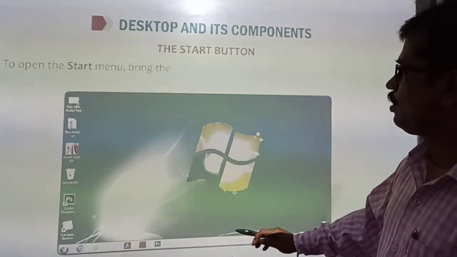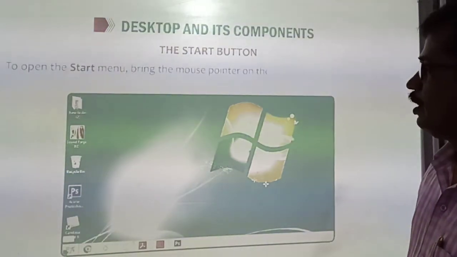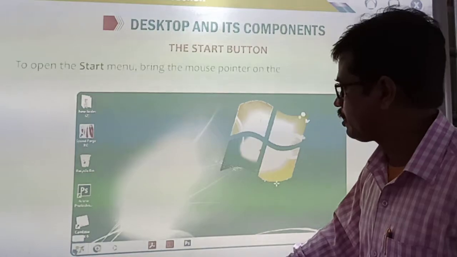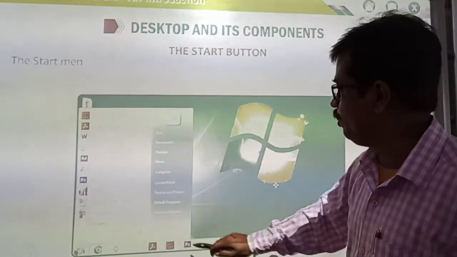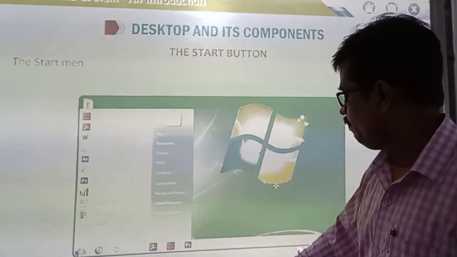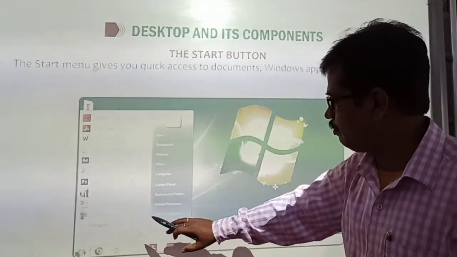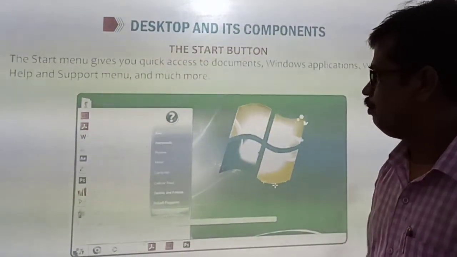Now let's see about the start button. What is the start button? To open the start menu, bring the mouse pointer on the start button and click on it. You will see the start menu. The start menu will be in front of you, where you can see all the programs and documents stored in the computer.